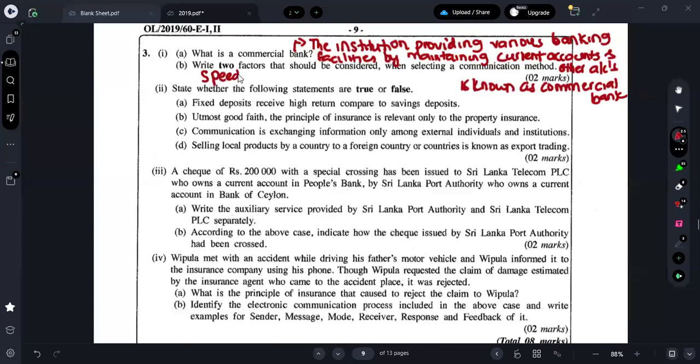First thing you should consider is the factor of speed. For example, guys, let's assume tomorrow we have an extra class. So if we have an extra class, I should give you the message within tomorrow, right? So I should consider the factor of speed. Can I post a letter? Will you all receive the message before tomorrow? No, right? So as the person sending the message, I should consider the factor of speed. If I am sending a WhatsApp message, you will receive it quickly. So that factor should be considered. Second, I should consider the factor of cost. How much will I incur to pass this message? What's the cost I will be incurring?